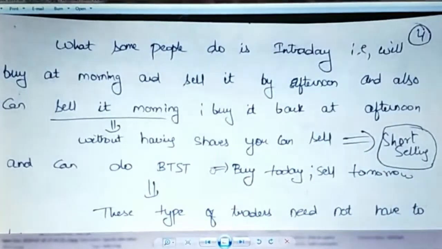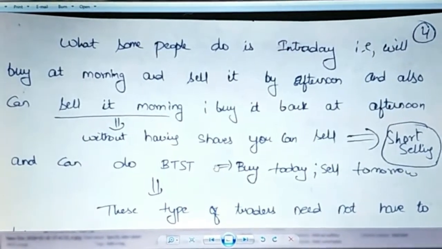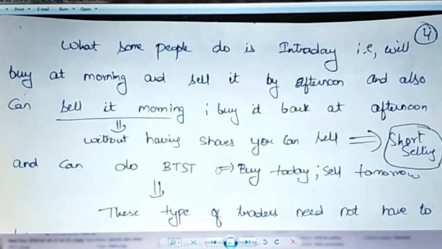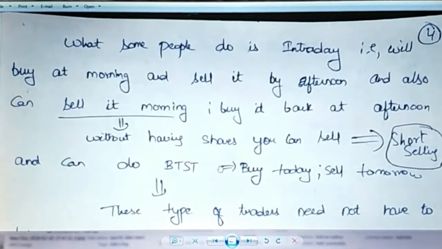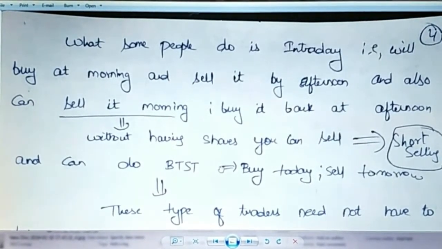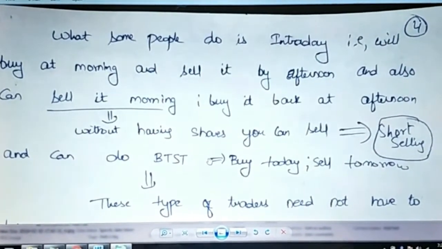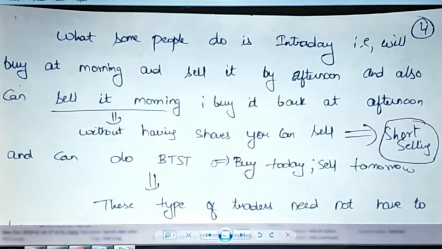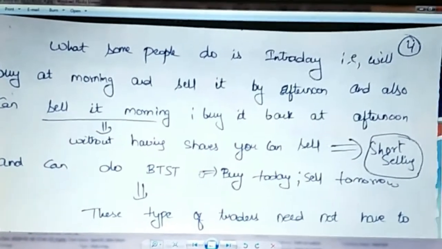But in the stock market, there is no need to take delivery if you want to do intraday. There's something called intraday in the market. What does it mean? It means you can buy today and sell in the afternoon or evening, or you can sell in the morning and buy it back in the afternoon. You can even sell in the morning when you don't have anything. Selling shares without having them is called short selling. It's allowed in our markets also.